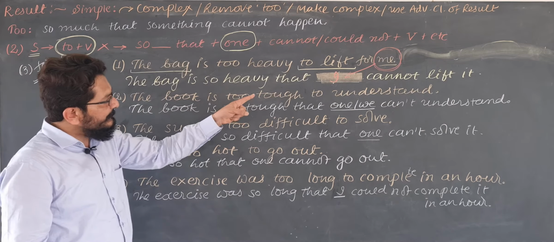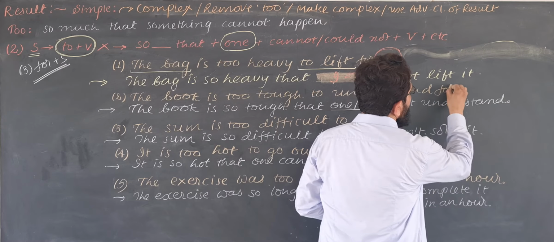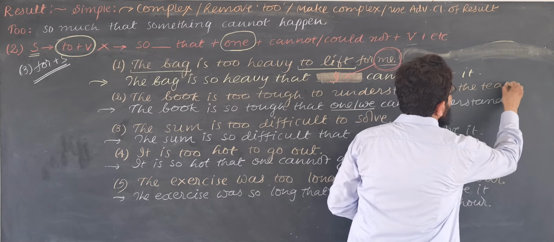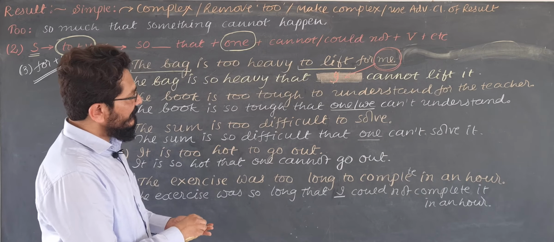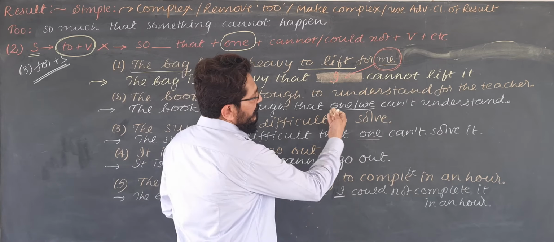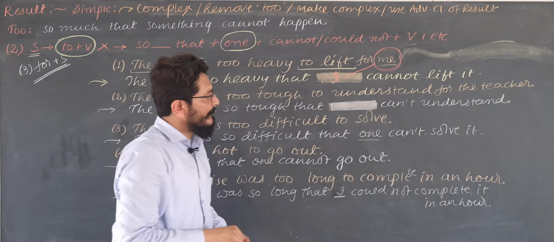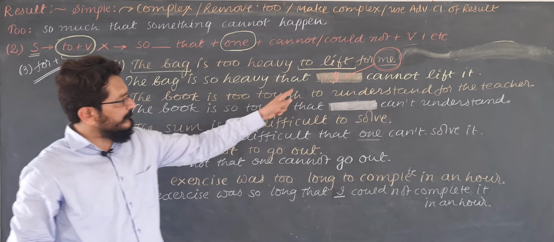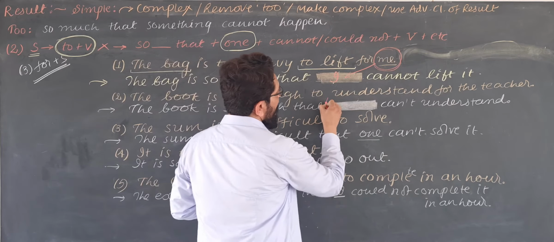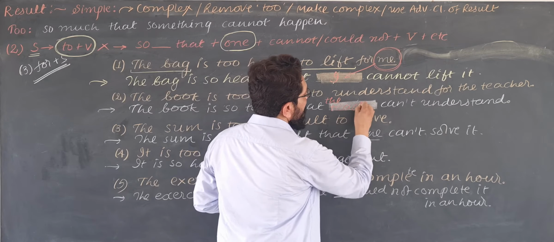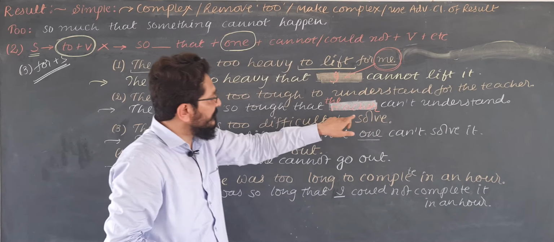The book is too tough to understand for the teacher. Suppose the sentence is given like this, then what you will do? You will not write one cannot understand. What you will write? You will not write this. The book is too tough to understand for the teacher. That means the book is so tough that the teacher cannot understand. Since the subject has been given here, the same subject you should use here.